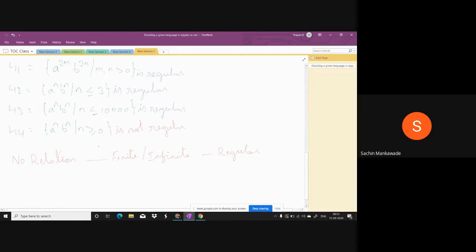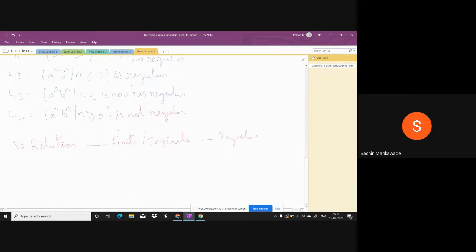Okay, next. Suppose there is a relation, and if that relation is finite, then also regular. Look at this. You have the relation between A's and B's here and here also. That relation is finite. This is finite, and here also finite. So a relation is there, and if that relation is finite, it is regular.